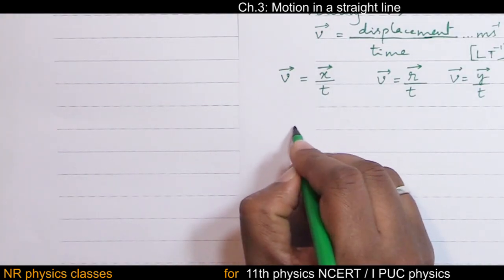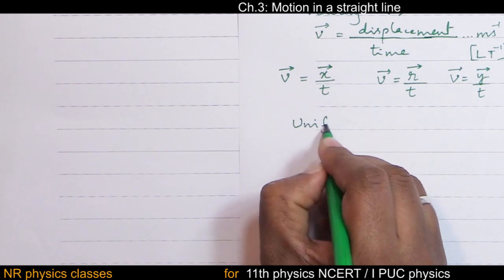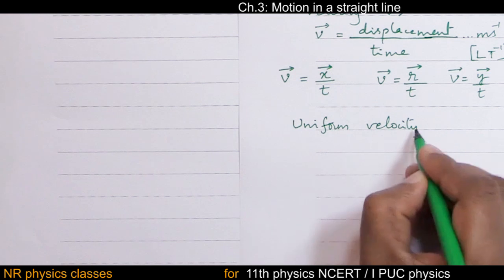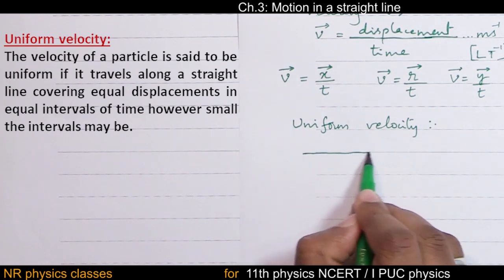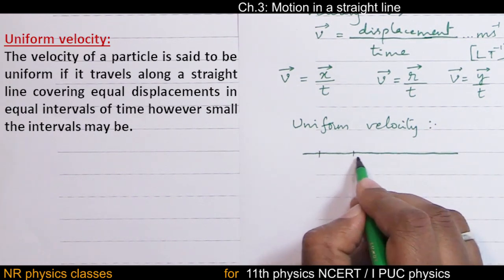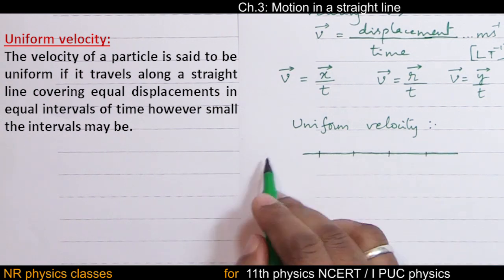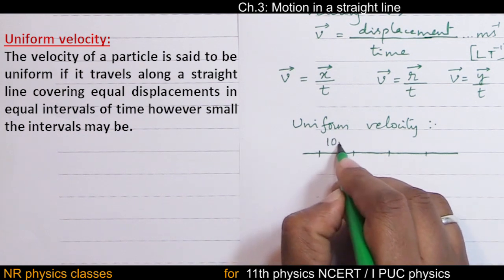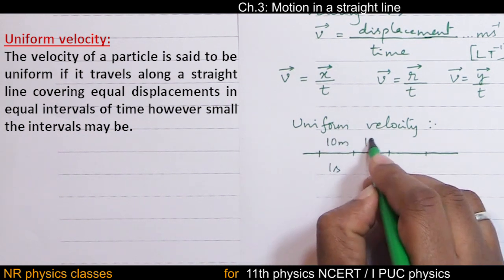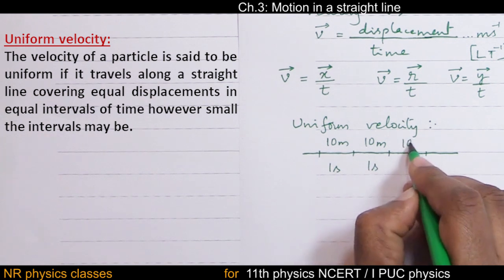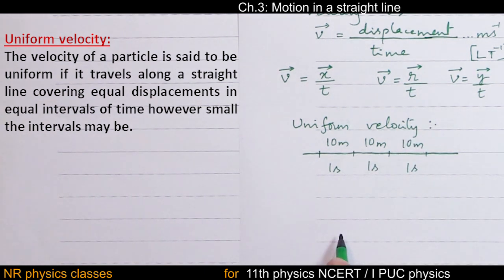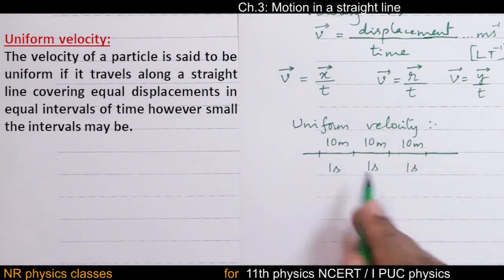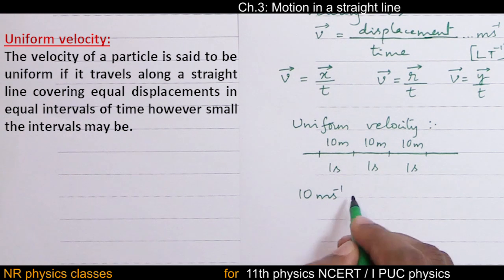Just like speed, uniform velocity. Uniform velocity means a body covers equal displacements. Earlier we used distance, now equal displacements. 10 meter displacement in 1 second, next 10 meter in 1 second, next 10 meter in 1 second. You find the ratio for any interval, that turns out to be 10 meter per second.